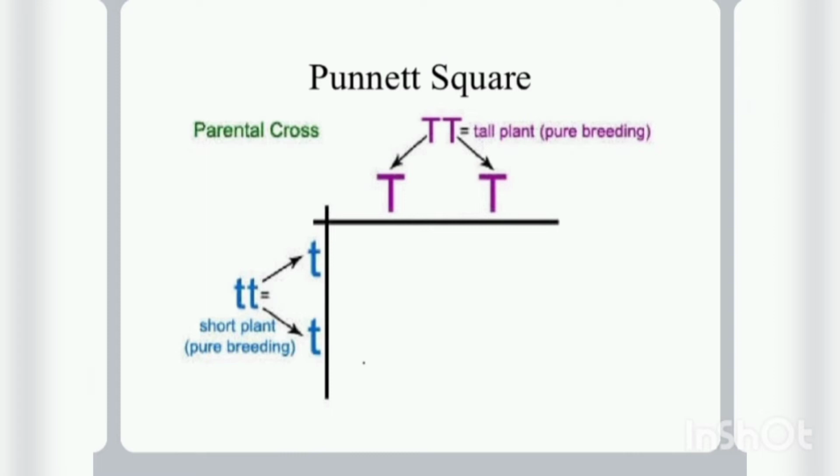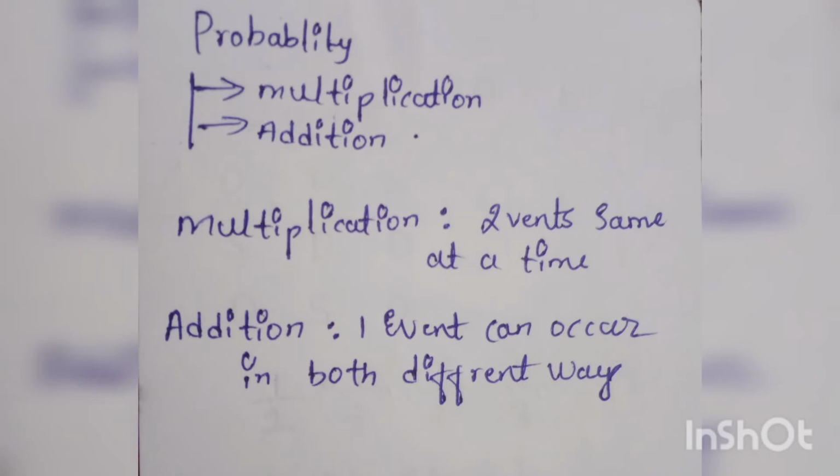When we cross the 2 is to 1 pea plants, the possibility of getting only capital T is 1 by 4. So there are 4 possible chances, but getting only capital T, that is a pure tall plant, is called pure breeding, and the other is called cross breeding. In probability, we have studied in theory classes the multiplication rule and the addition rule.